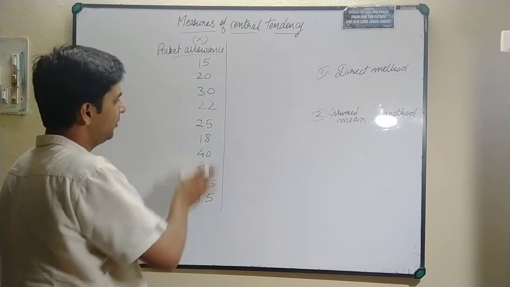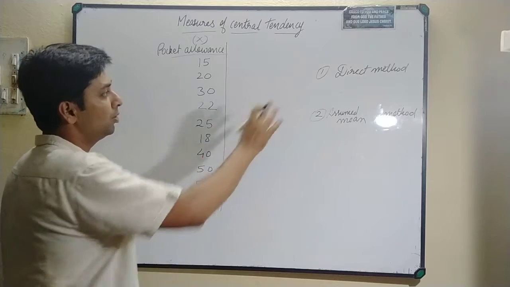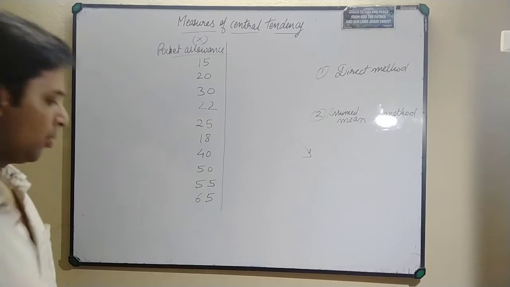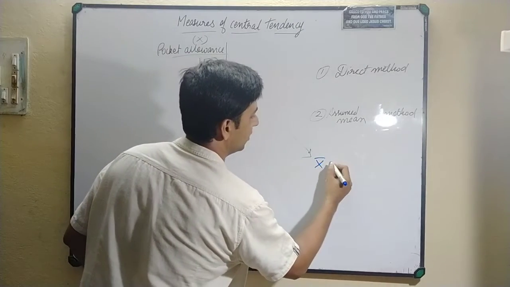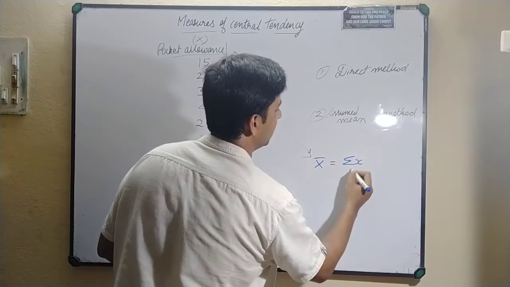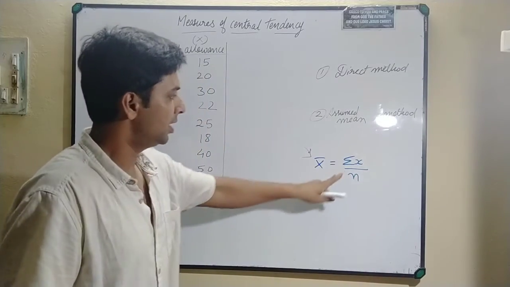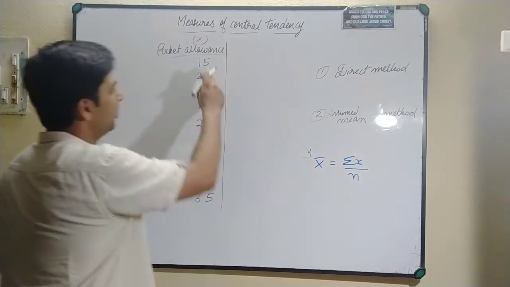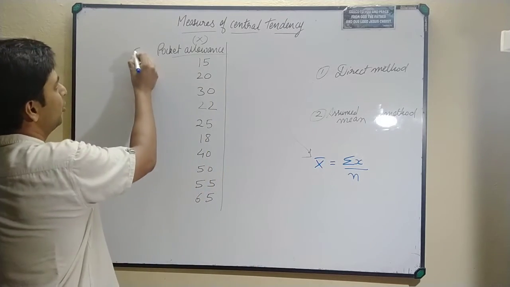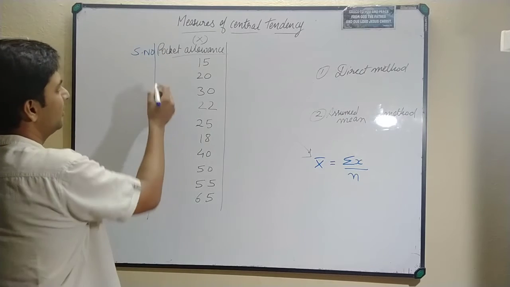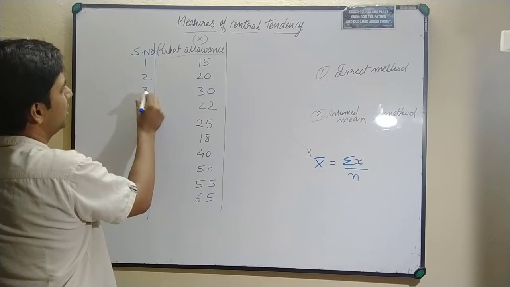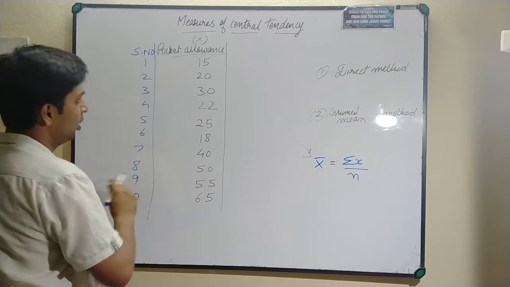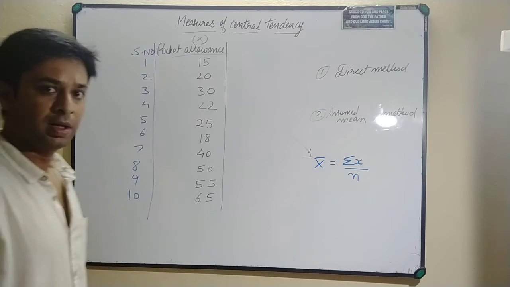So the first thing, we have x values given over here. So what should we do? Direct method. So what will be the formula used here for the direct method? Here the formula which will be used is x bar equals summation of x divided by n, okay. Here the summation of x means the total value of this, and n means the number of items. So you will have to write serial numbers here, so that we may know what numbers are there: 1, 2, 3, 4, then 5, 6, 7, 8, 9 and 10. So actually these pocket allowances are given for 10 numbers here.